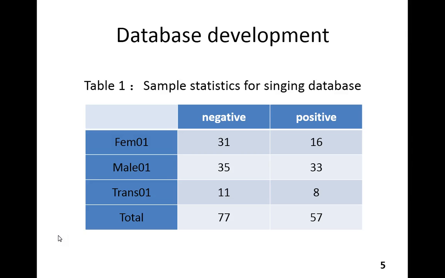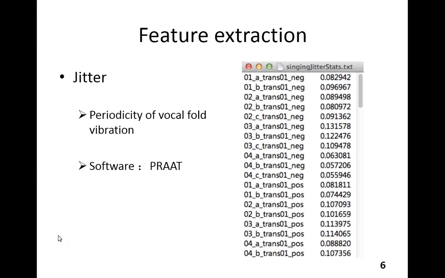Now let's come into the first part of my project, database development. As I have said before, I invited three singers to record some music. They are Beijing opera singers, so my focus is the Beijing opera database. They are tagged female 01, male 01, and trans 01, with negative and positive emotions respectively. In total, there are 77 samples for negative emotion and 57 samples for positive emotion. This is the database of my project.